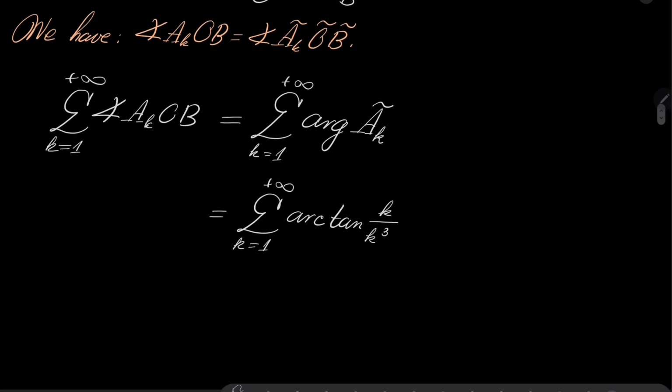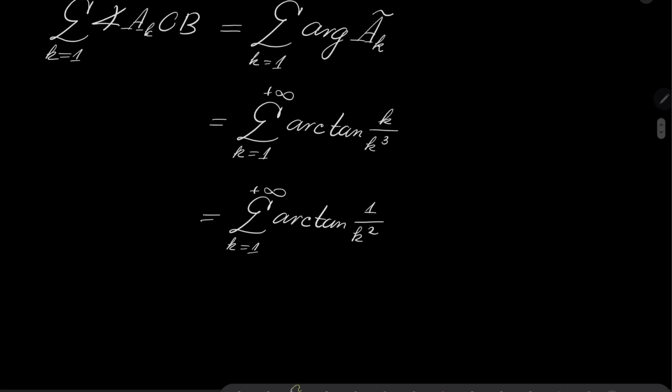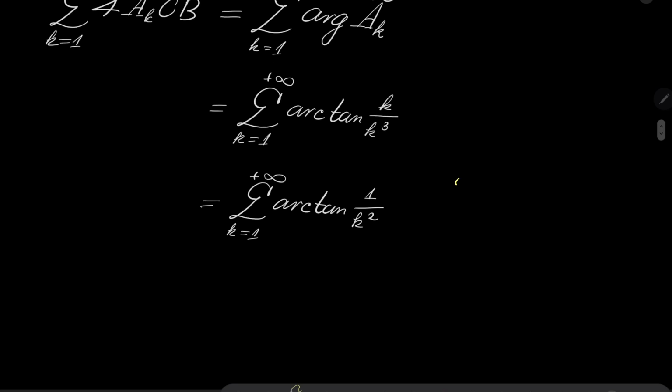So in other words, it's the series from k equals 1 to infinity of arc tangent of 1 over k squared. Now, arc tangent of u is always strictly less than u for u greater than 0.